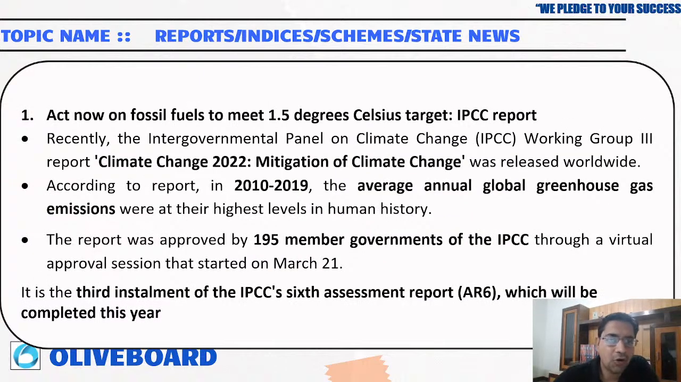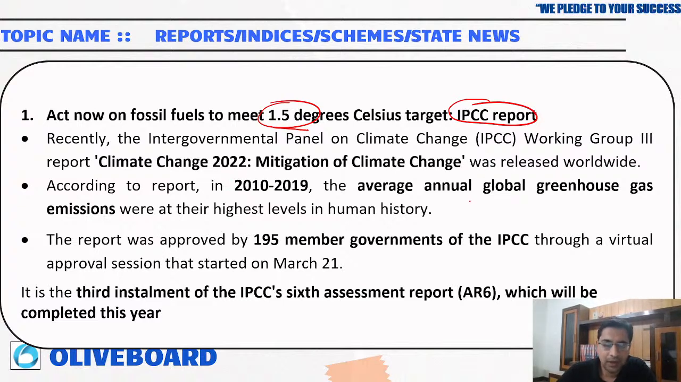Now, act now on fossil fuel to meet 1.5 degrees Celsius, as per the IPCC report. The Intergovernmental Panel on Climate Change has said that you have to act on fossil fuel in order to meet the target of 1.5 degrees Celsius. They have prepared a report called Climate Change 2022: Mitigation of Climate Change.